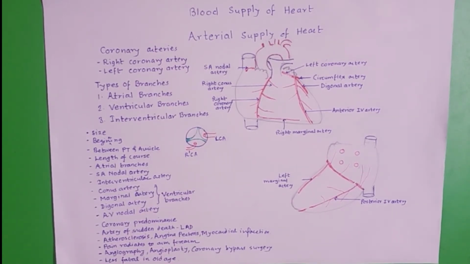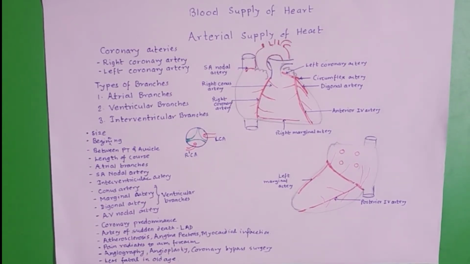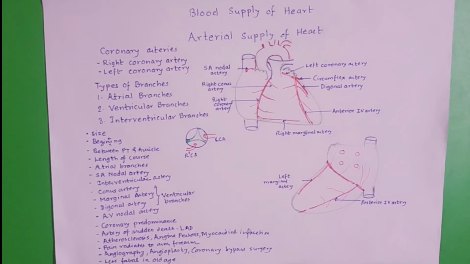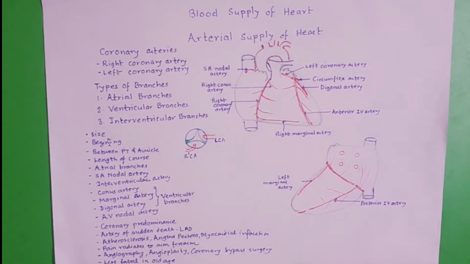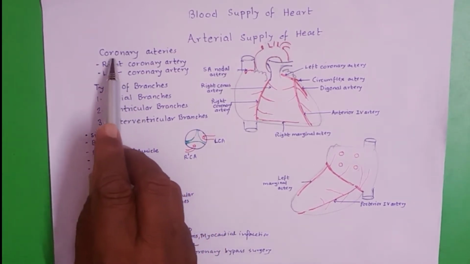The heart is concerned with receiving and pumping of blood. But this blood is of no value to the muscles of heart. For example, the left ventricle has a thickness of about 12 millimeter, but the blood present in left ventricle can't even supply half millimeter of the muscles. So heart requires the blood supply, and the arteries supplying the heart are called coronary arteries.